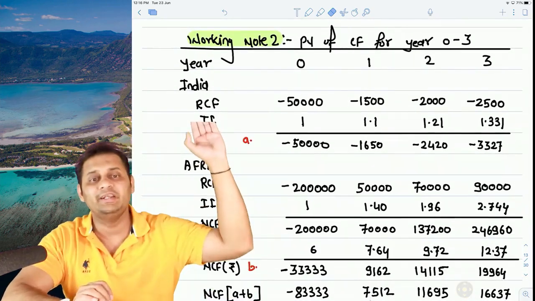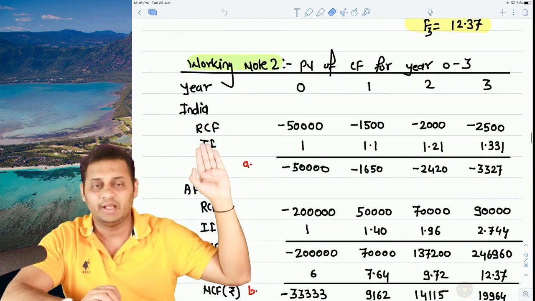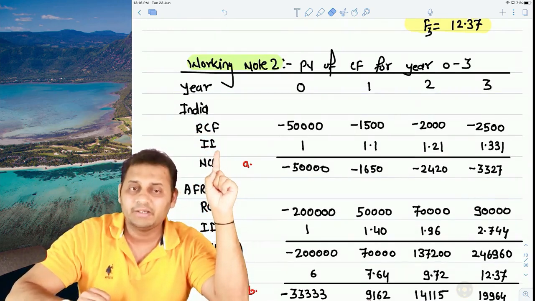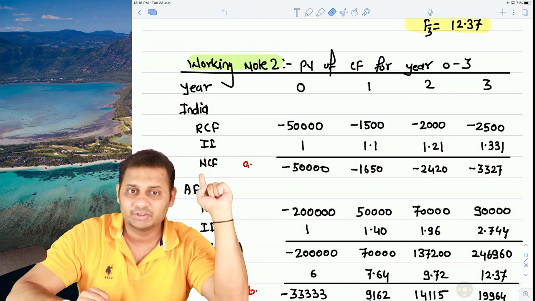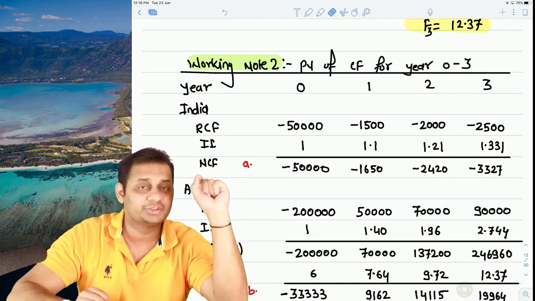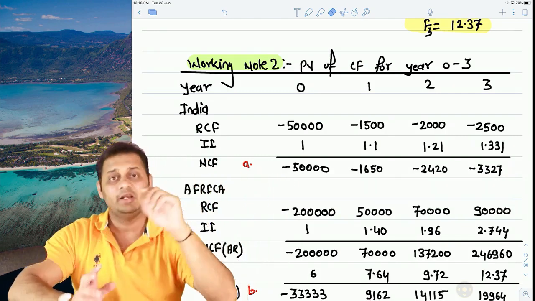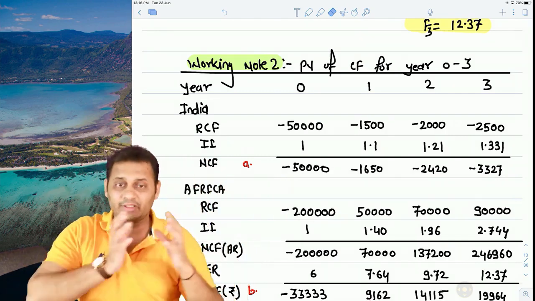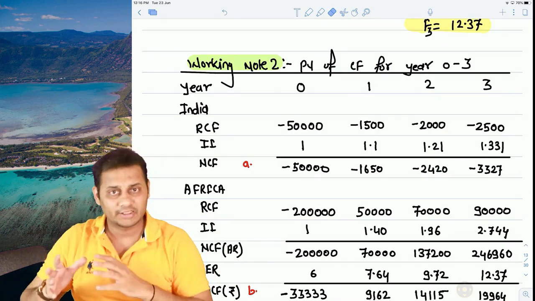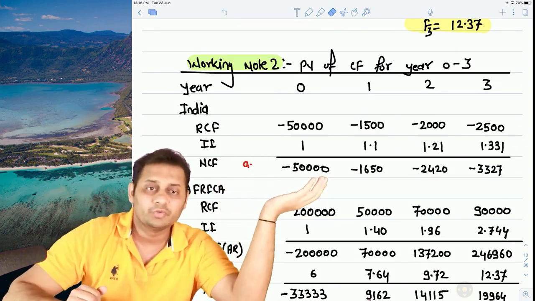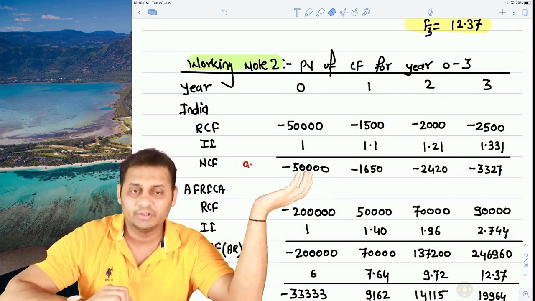We took the Indian real cash flows and then took the inflation index. We multiplied the real cash flows with the inflation index to arrive at the nominal cash flows, because the question says we need to discount nominal cash flows. Always remember, real cash flows should be discounted with the real discount rate, and nominal cash flows should be discounted with the nominal discount rate. So real cash flows were converted into nominal cash flows in rupees.